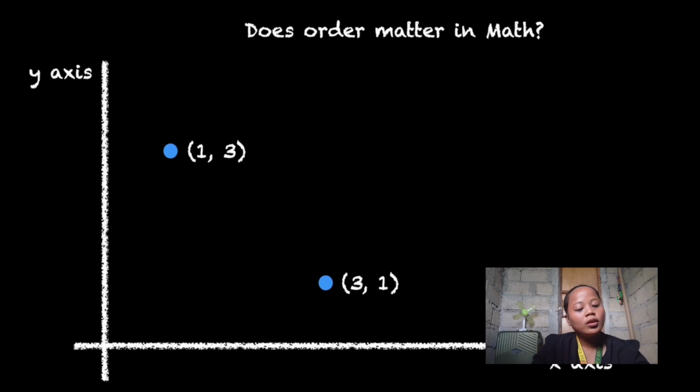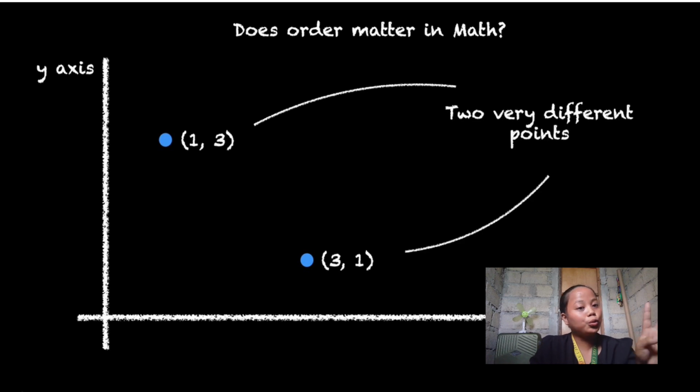No. Since, diba, sa 3, 1, the x point is 3, while ang y kay 1. While sa 1, 3, ang x is 1 and y is 3. So, it's not the same. So, two different points since two different orders.